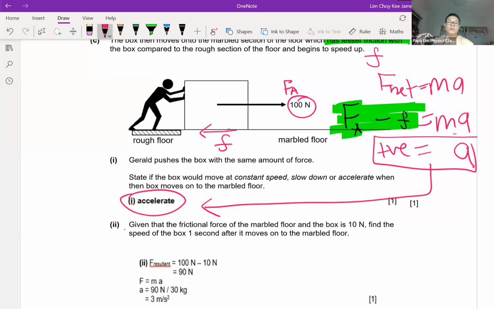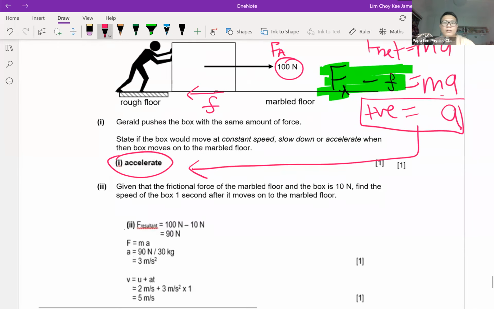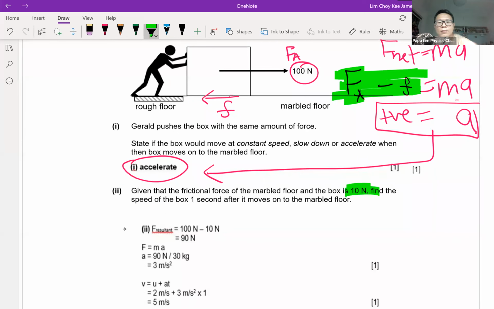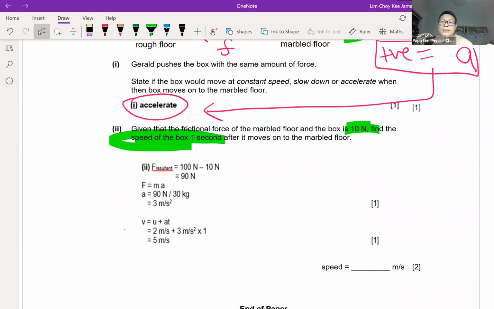Now, true enough, the question said my friction force is 10 Newton. Forward force is 100 Newton. Calculate the speed that I need after 1 second. Speed. Before I find speed, I need one thing, I need acceleration. Why? Because I can use the acceleration formula to find speed. I can use the basic formula A equal to V minus U divided by delta T.